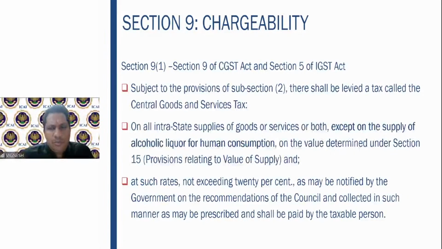Fine. What are the important points you have to remember here? Central Goods and Service Tax will be levied on all intrastate supplies except for the supply of alcoholic liquor for human consumption, on value determined under section 15 and at such rates not exceeding 20%. 20% is only CGST here. So please don't get confused. Sir, in some cases they say 28% GST. Why? Because we are reading only the CGST section. Each state has its own SGST law. So in that again the 20% will come. Therefore, the maximum rate of GST should not cross 40%. 20% CGST, 20% SGST, like that.